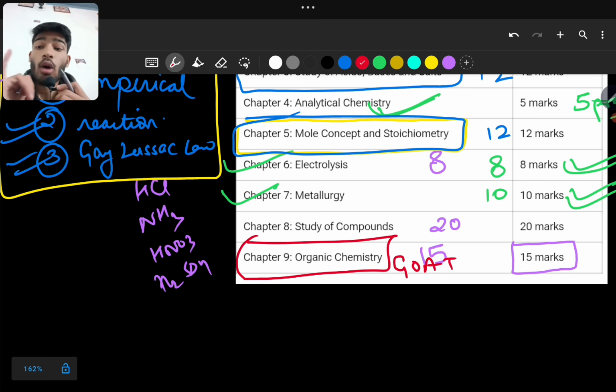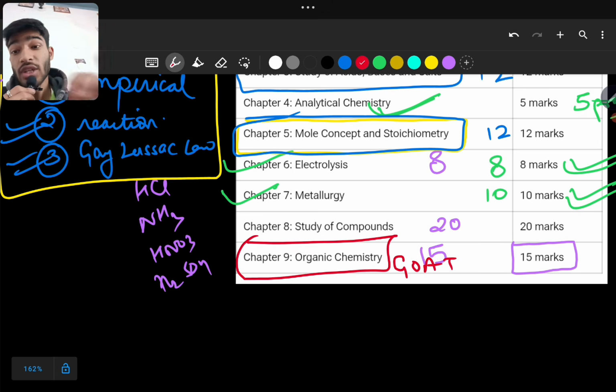If you know all the structures, all the functional groups, all the isomerisms, all the naming, all the names of all the structures, and along with that a bit of reactions, 50% of them can come. Means they will come, but mainly they will come in observation-based form only. Study esterification, study preparation of alkane, alkene and alkyne. These 4 types of reactions are very important.